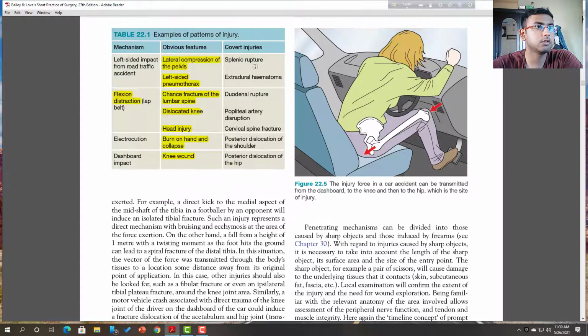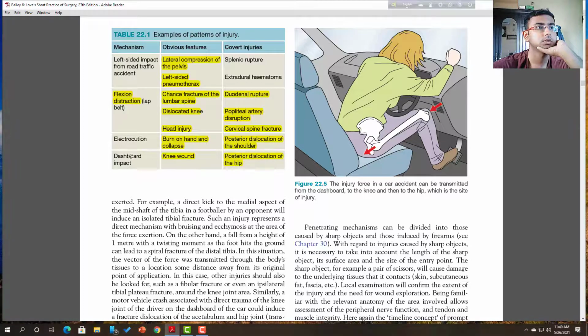There are other covert injuries. Sometimes a left-sided impact has specific viscera injuries like splenic rupture, external hematoma, and flexion-distraction injury from a lap belt. There can also be groin ruptures, popliteal artery disruption, cervical spine fracture, electrocution, posterior dislocation of the shoulder, and posterior dislocation of the hip. With a dashboard impact, where the dashboard goes through here, there is a definite fracture or dislocation of the posterior hip.